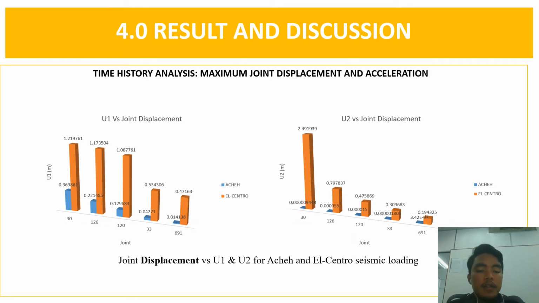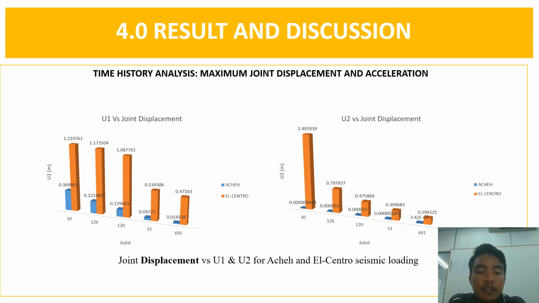This is the time history analysis. This analysis determines the dynamic response of the structure under the action of any general time-dependent load. From the analysis results, we can interpret the relationship between the joint displacement or acceleration of the cable-stayed bridge for the X and Y axes with the two different types of earthquake loading. We compare the highest displacement and acceleration of the joint based on the different earthquake loading.